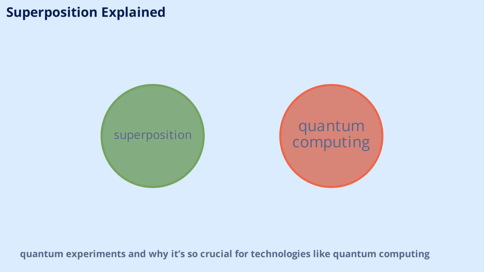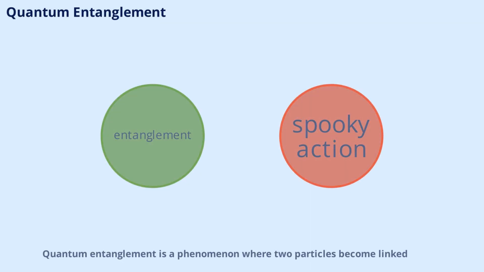Quantum entanglement is a phenomenon where two particles become linked, so that the state of one instantly affects the state of the other, no matter how far apart they are. Einstein famously called this spooky action at a distance. Entanglement challenges our understanding of space and information. In this scene, we'll break down how entanglement works and why it's one of the most intriguing mysteries in quantum physics.